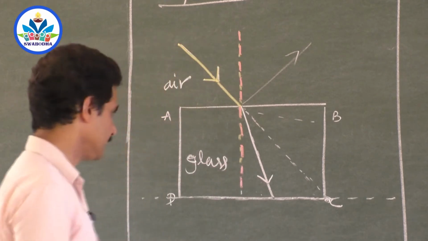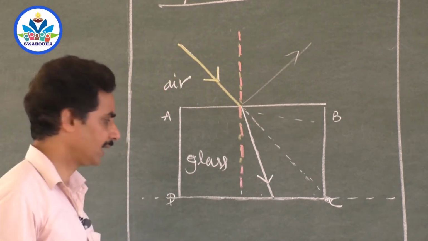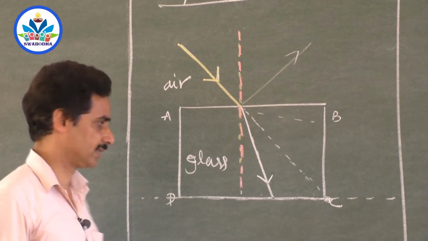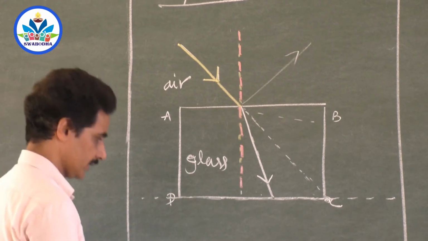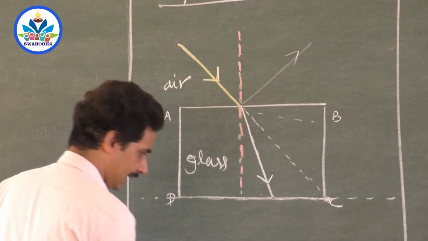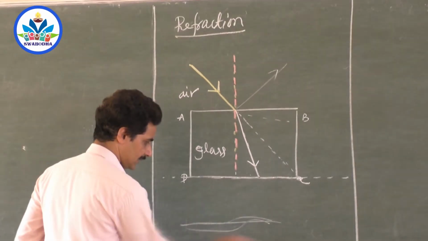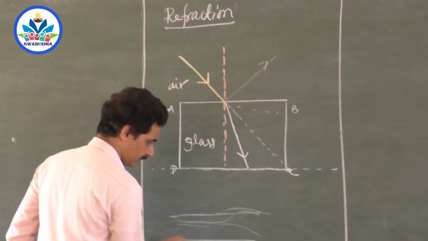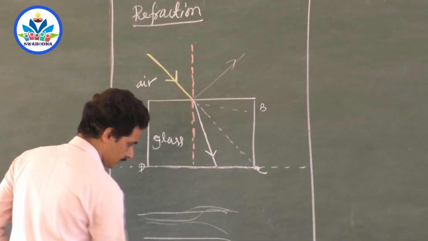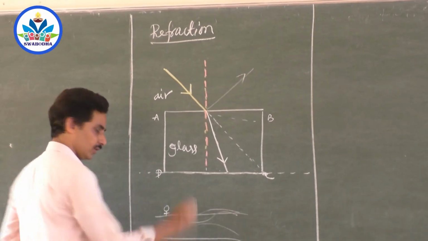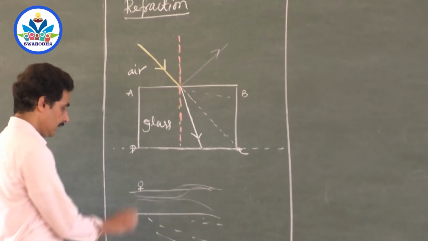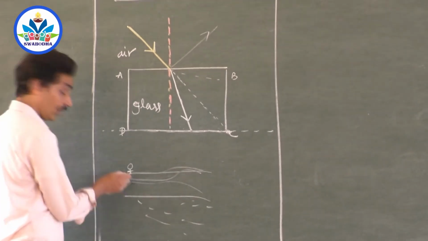There is a very beautiful narration for this. Suppose there is sand here, a seashore. This is sand, and from here onwards there is water, right? And you are standing here. You are a very good swimmer, and somebody is swimming here, but you are on the land now.